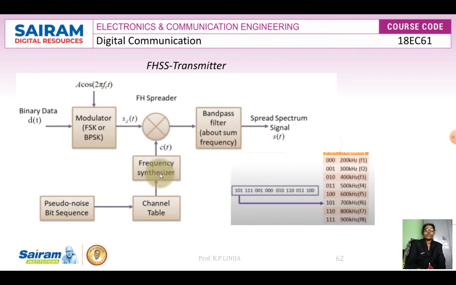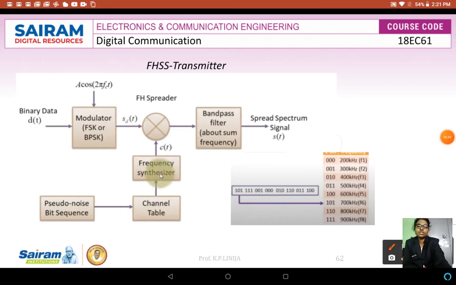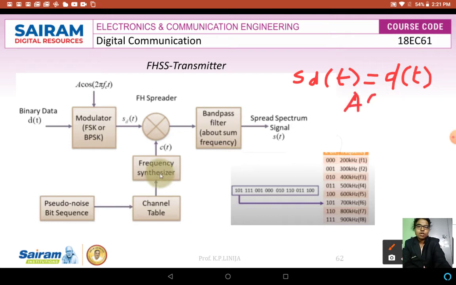Therefore, the output of the modulator, that is the FSK modulator, can be written as sd(t). Mathematically it can be expressed as sd(t) equals d(t) into Ac into cos 2 pi fc t. So the output of the modulator will be sd(t) equals d(t) Ac cos 2 pi fc t.